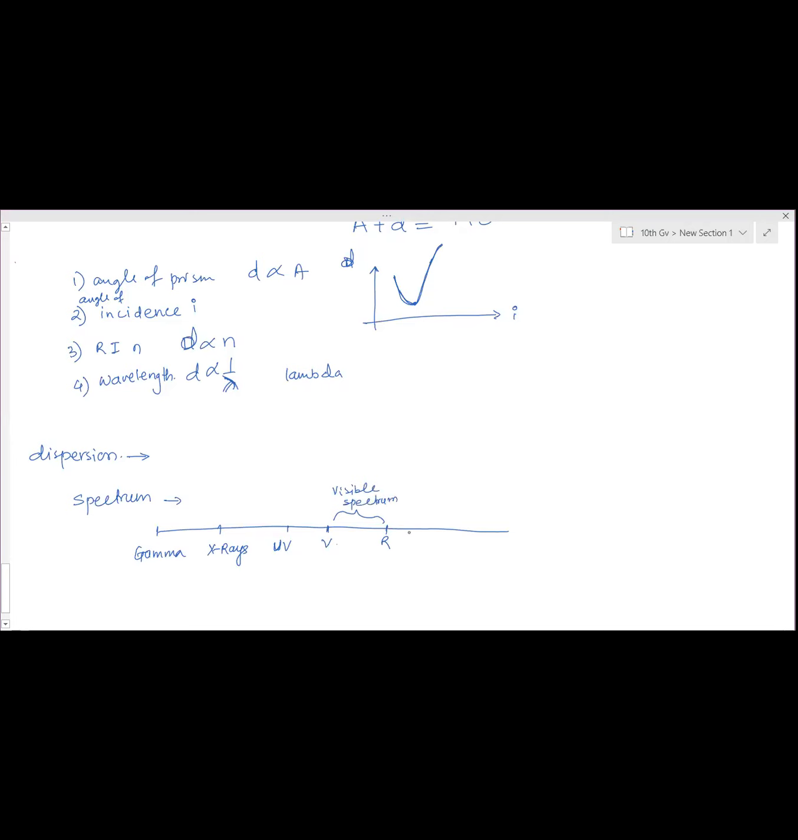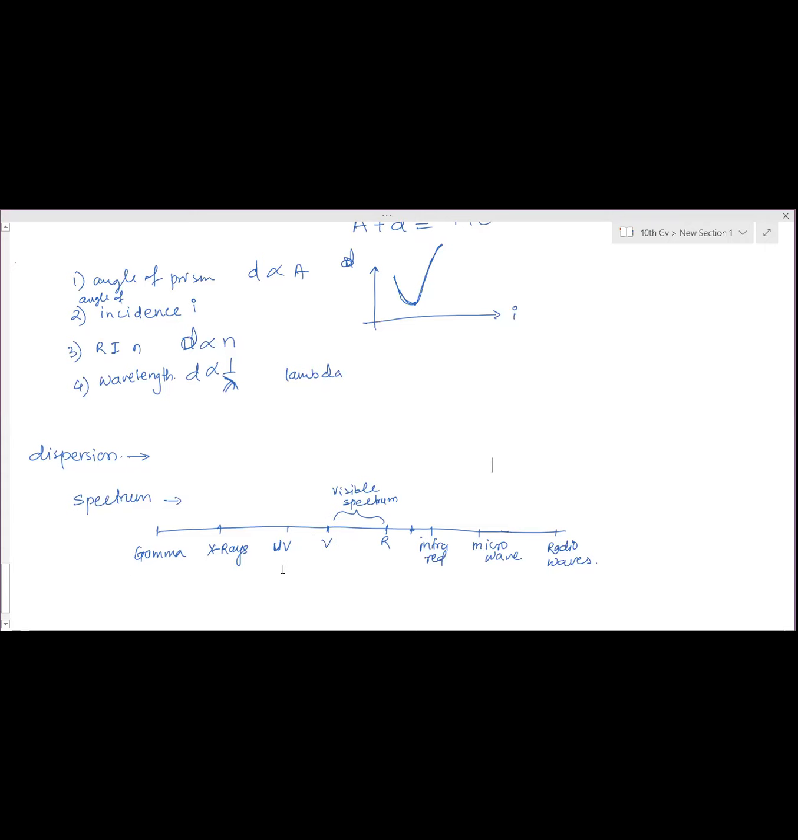This is the only part seen by us. Then infrared radiations, then microwaves, and further, radio waves. So these are the full spectrum of light. The frequency range of this band of white light is visible to us, so it is considered the visible spectrum.